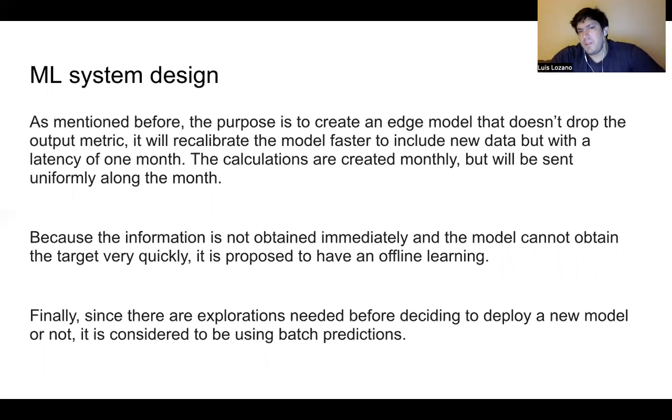Because the information is not obtained immediately and the model cannot obtain the target very quickly, it is proposed to have offline learning. So it doesn't have to be learning immediately. And finally, since there are explorations needed before deciding to deploy a new model or not, it is considered to be using batch predictions. So this is not going to be using some device that needs to be predicting on the go online. It's okay using batch predictions at the end of the month, and then at the beginning of the next month, we open those predictions to the campaigns.